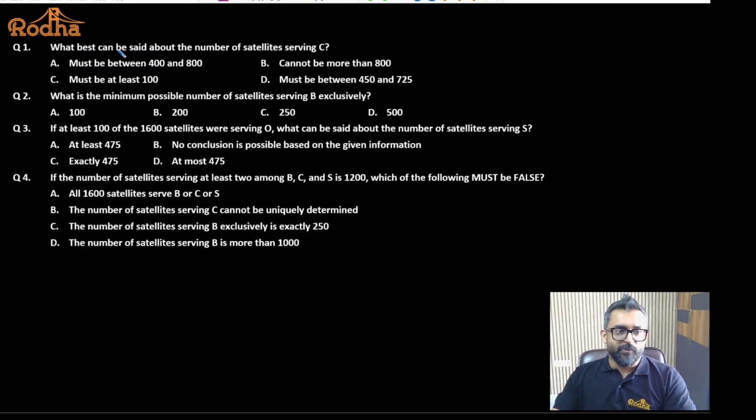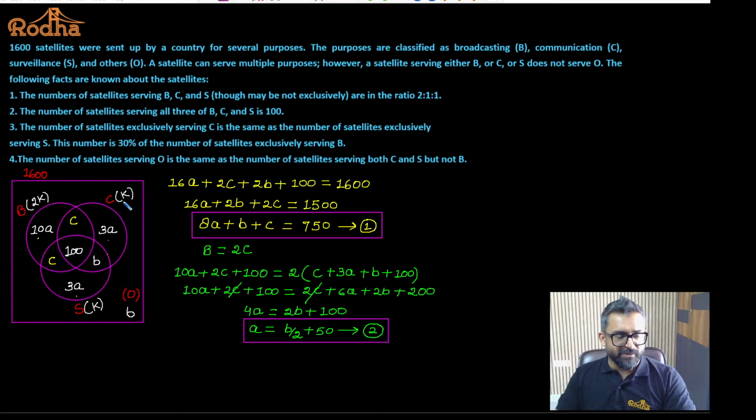Fine with this? What best can be said about the number of satellites serving C? I have to find out the value of K. If I look at the value of K, what is the value of K I'm going to get? Tell me. The question is asking for K. What is the value of K? Tell me. 3A plus 100 plus C plus B. Yes or no? Am I right?